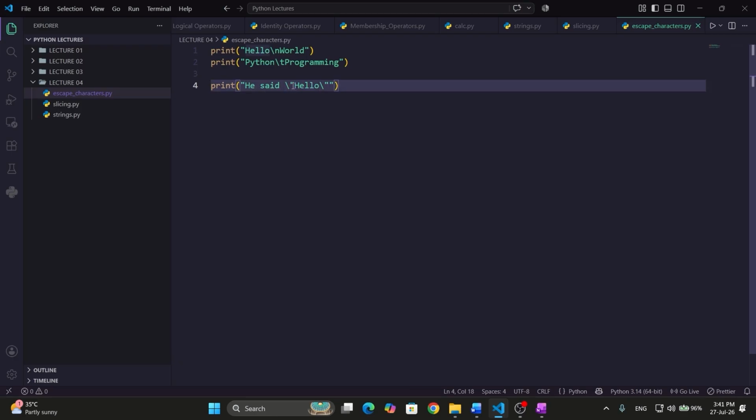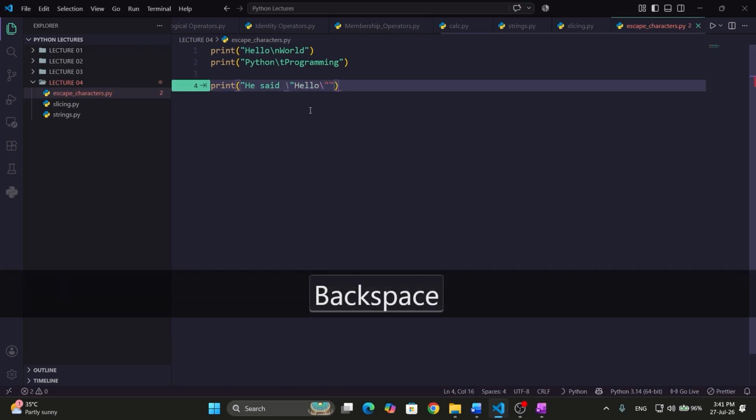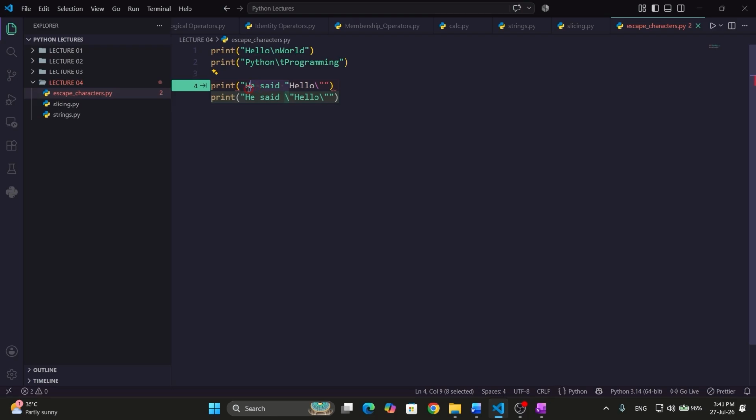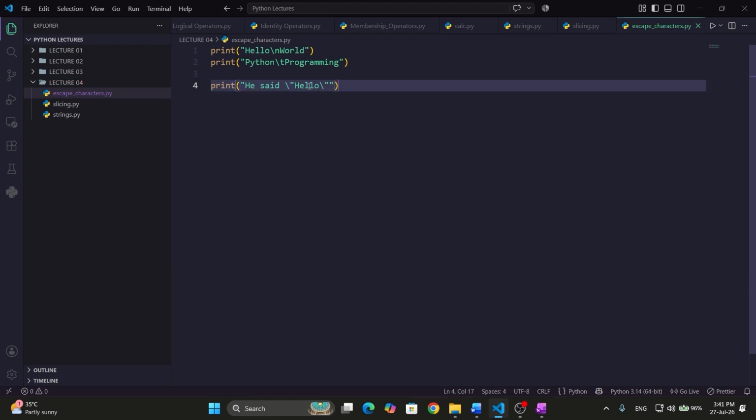If you directly write double quote here, it will take the string from here to here, and this will give you an error because this syntax is not allowed. You can't simply write double quote inside double quote. To write double quote inside the double quote, to use it as a string, you need to use backslash double quote wherever you want double quote.